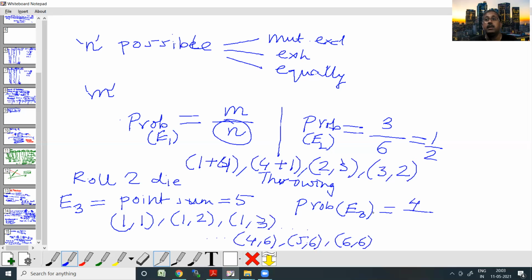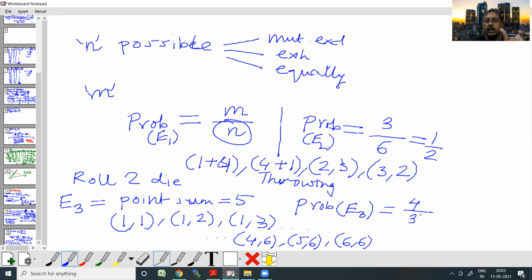And what are the possible outcomes? They are 1, 1, 1, 2, 1, 3, 1, 4, 1, 5, 1, 6. Same way, 2, 1, 2, 2, 2, 3, 2, 4, 2, 5, 2, 6. Like this, you can have 36 different options, so 6 square basically.